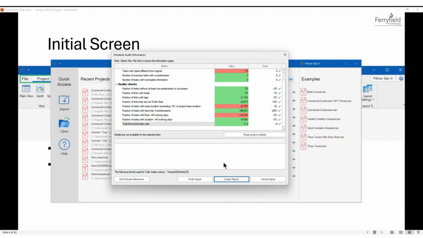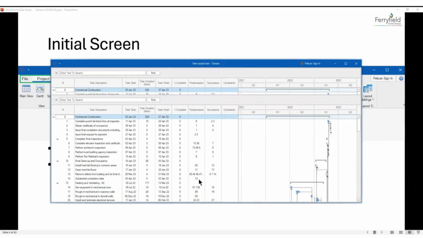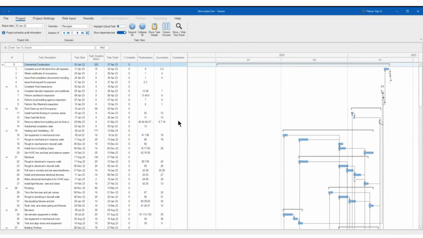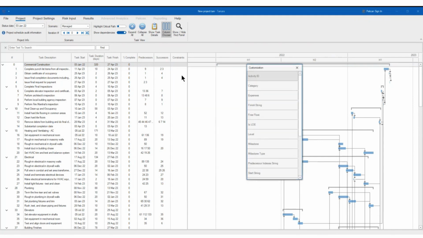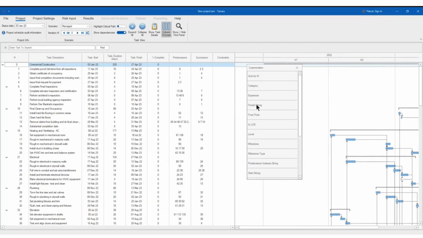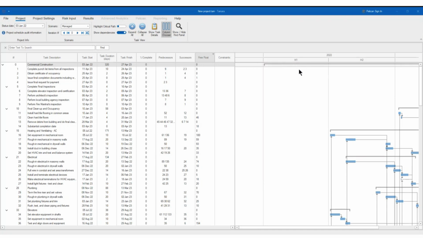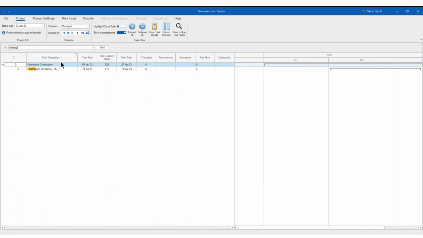Right? Now, second thing is that, of course, you can finish the import and you will get this visual, which is the Gantt chart visual, right? So it's the typical Gantt chart. You can right click, you have a column chooser here, right? You can say, I want, I don't know, the free float. So I got the free float here. You can add the free float, right? If you like, let me see if I added it here, like this, for example. I added the free float, the label, the string, the start, the finish, the task type, etc., working hours, etc. Right? You have text to search, for example, if you have heating, right? And then you can find that.